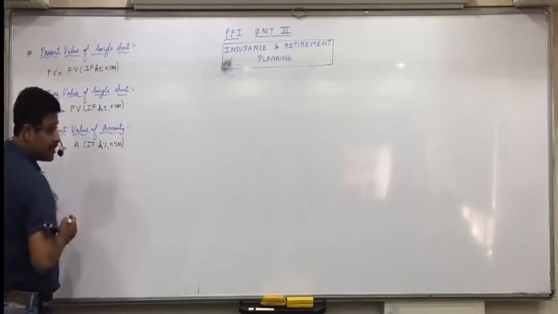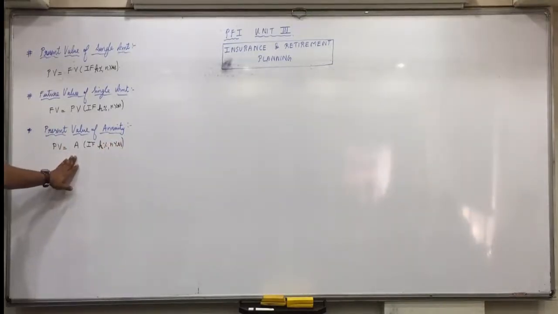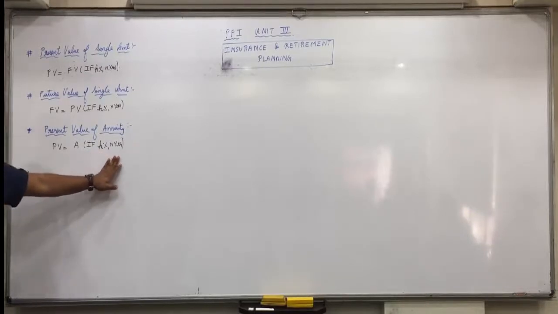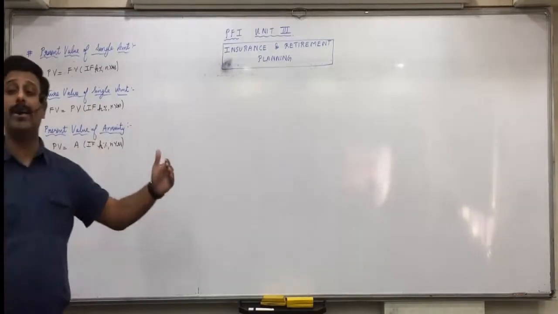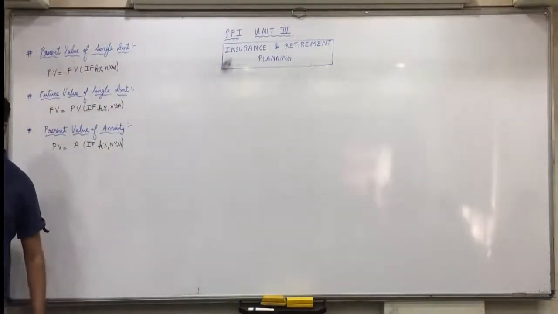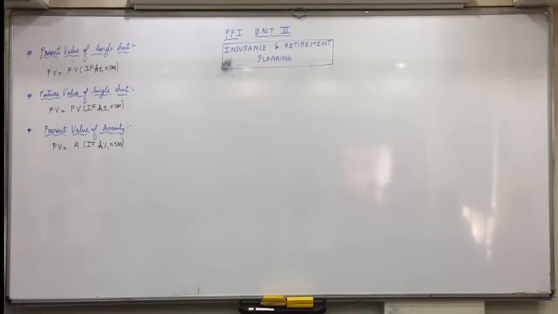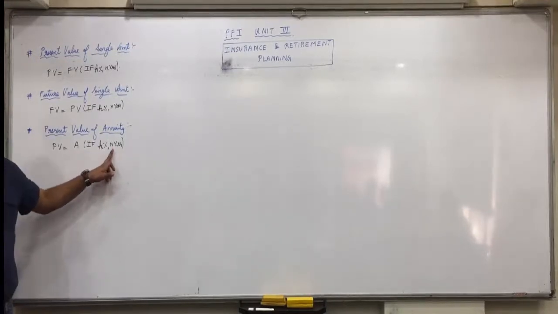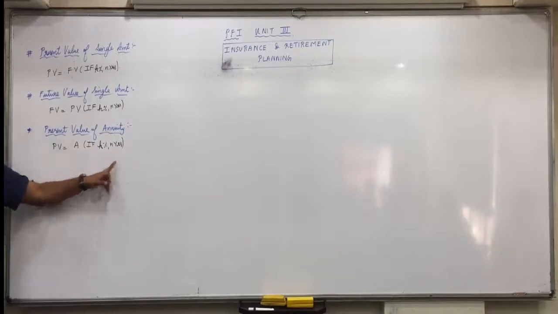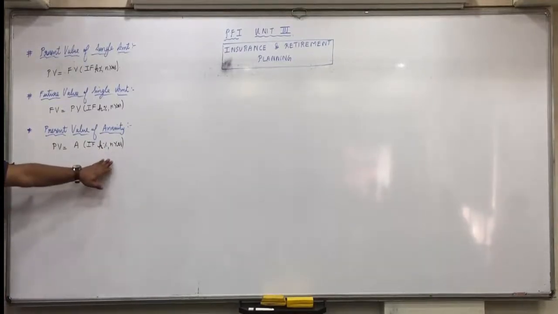Suppose the question asks this, every year you deposit 20,000 rupees. Every year you invest 20,000 rupees at the rate of 12% for 20 years. How much amount will you accumulate after 20 years or after 10 years? You will have maximum 15 years only. So therefore in the table you will find 15 years are only given. In case of an exam more than 15 years come, then they will give you that information. Okay. So suppose after 15 years, every year you deposit 20,000. Rate of interest is 10% and you want to know how much amount will it accumulate after 20 years. So here you will see, not after 20 years, sorry.